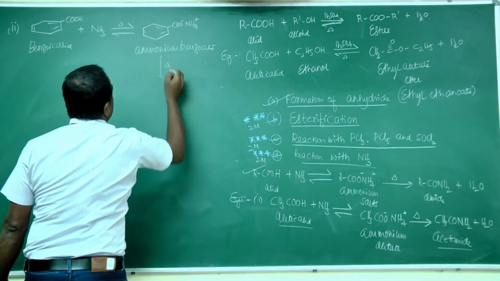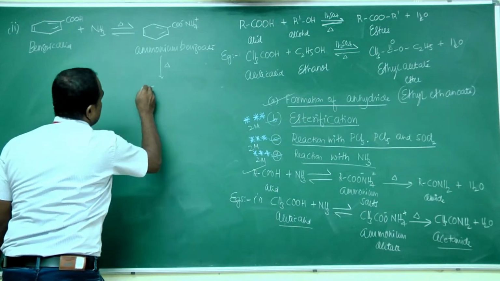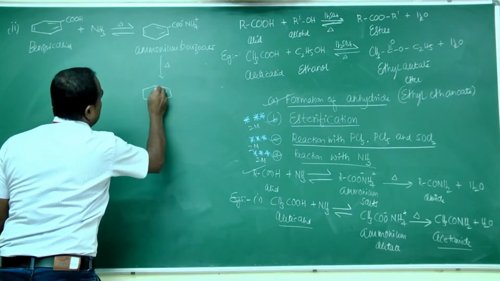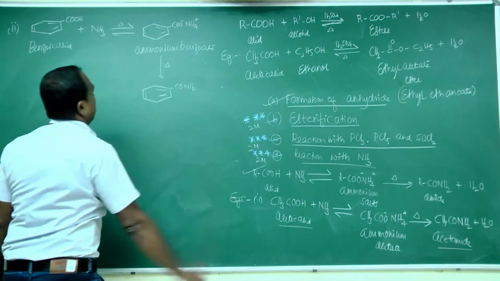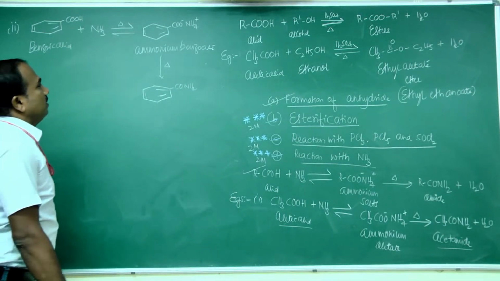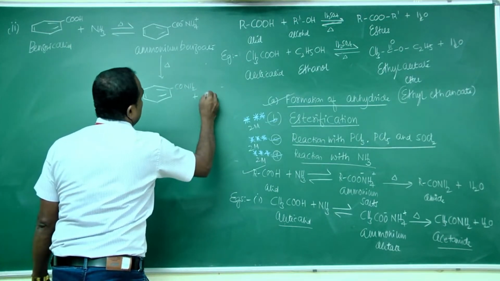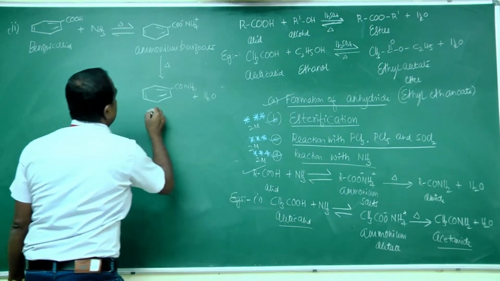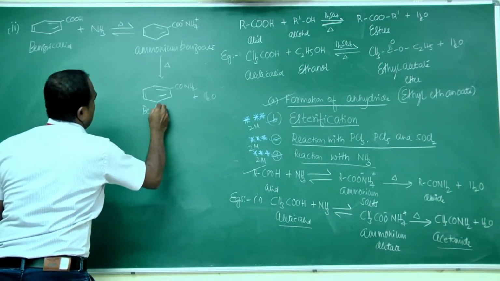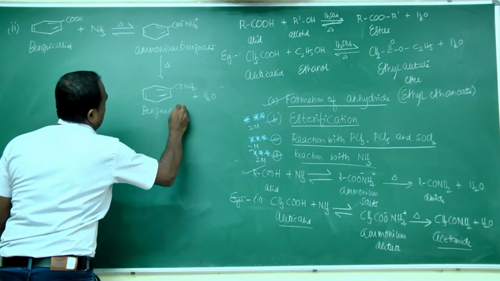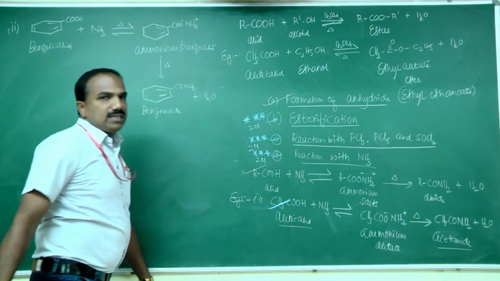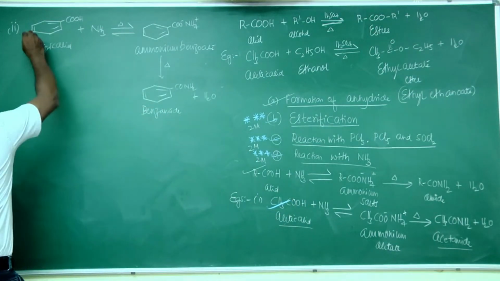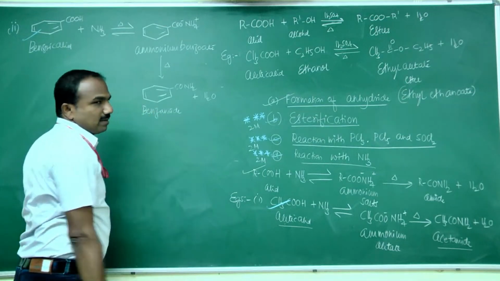This on strong heating gives benzamide, that is a benzene ring connected to CONH2, plus H2O. This is benzamide. So both these examples are important: acetic acid to acetamide, and benzoic acid to benzamide.